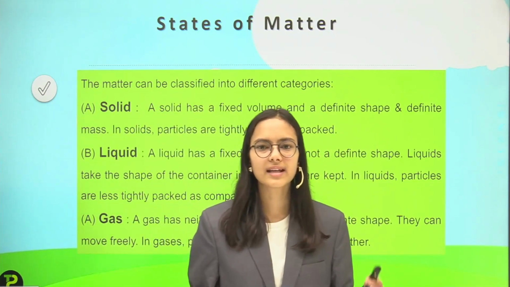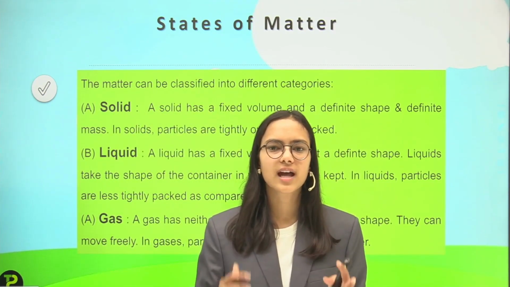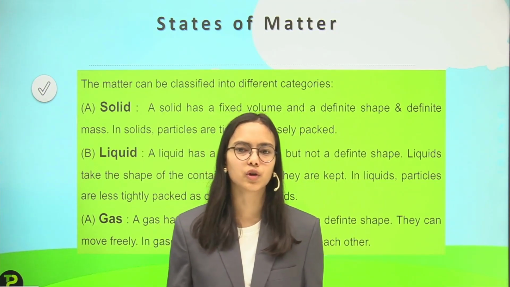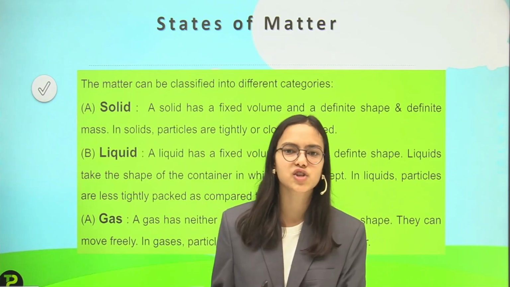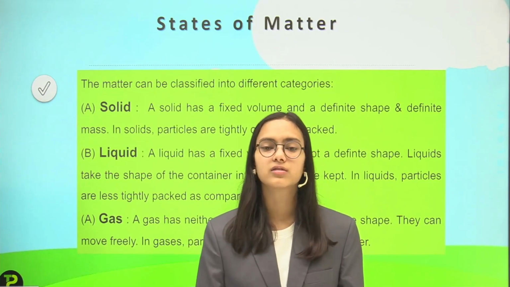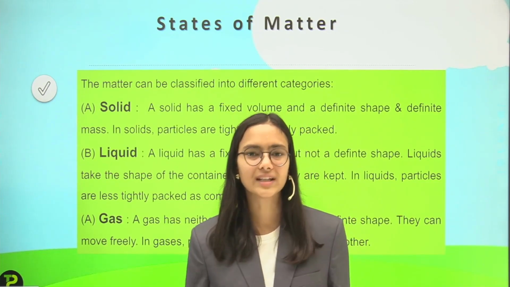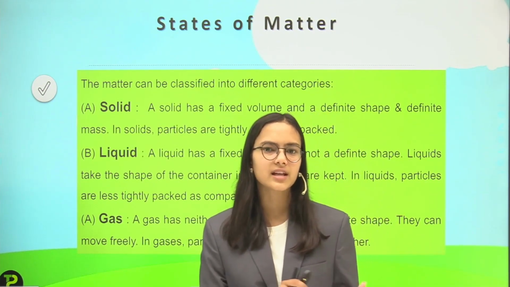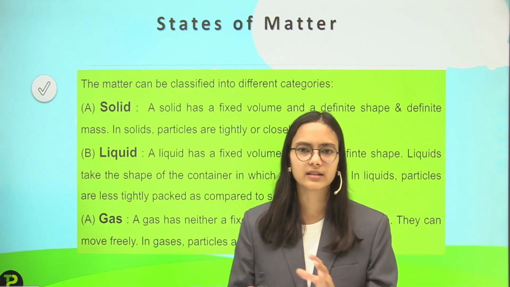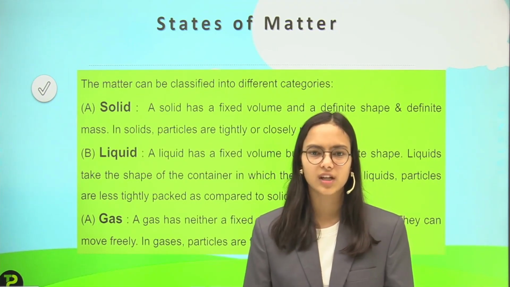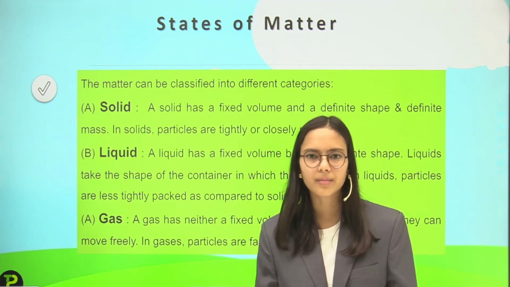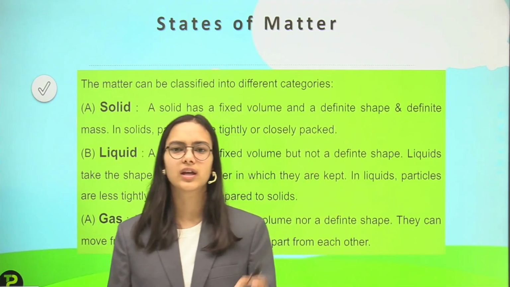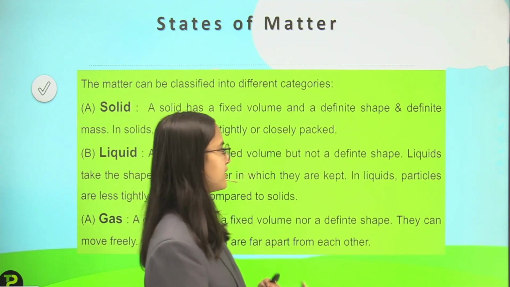So what are solids? Those which have definite volume. So volume should be fixed, with no change in the volume. And then we talk about mass and shape. The shape of solids does not change. If I see the pencil, can I change the shape of the pencil? No, it will be discarded. So solids cannot change shape, they can be transformed but have a fixed shape. And they have fixed mass, a definite mass.